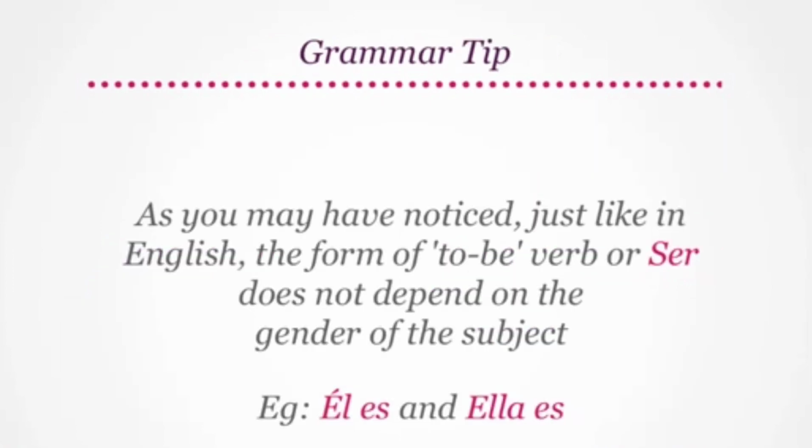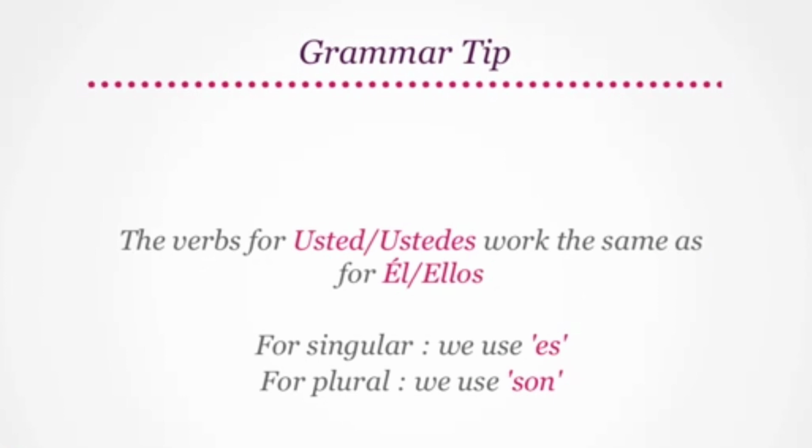Great! As you may have noticed, just like in English, the form of to be verb or ser does not depend on the gender of the subject. For example, él es and ella es. Remember, the verbs for usted, ustedes work the same as for él, ellos. For singular, we use es. For plural, we use son.